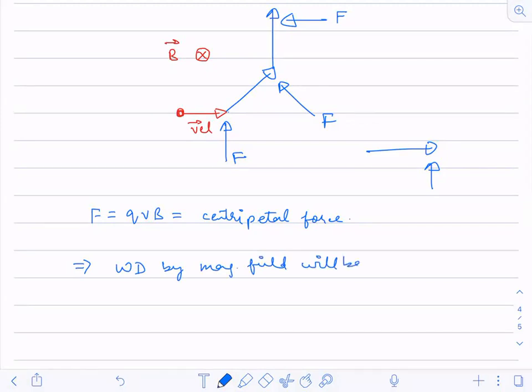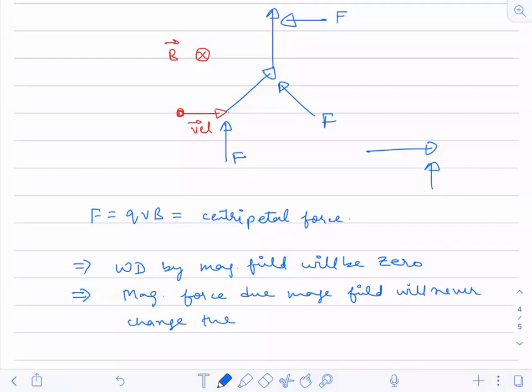This implies that magnetic force, which is due to the magnetic field, will never change the velocity of the particle. Understood? Fine.